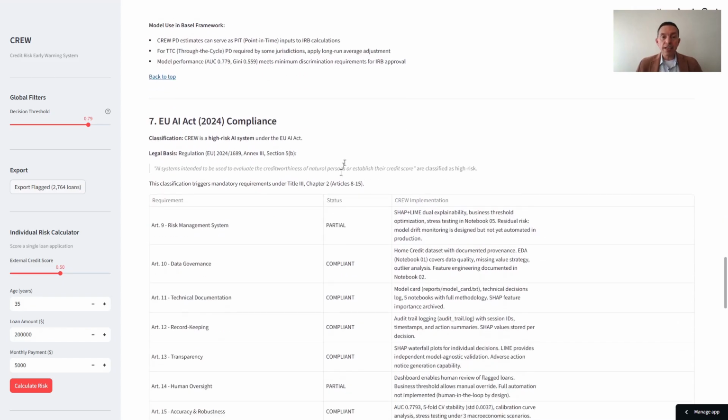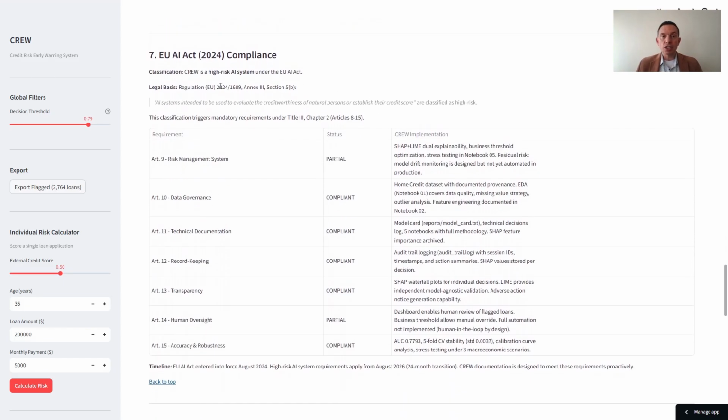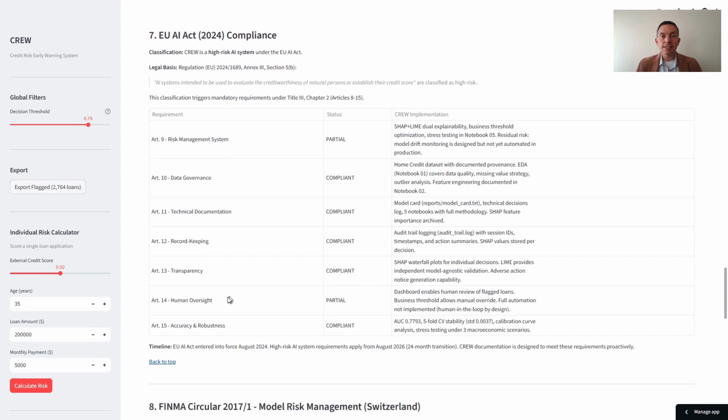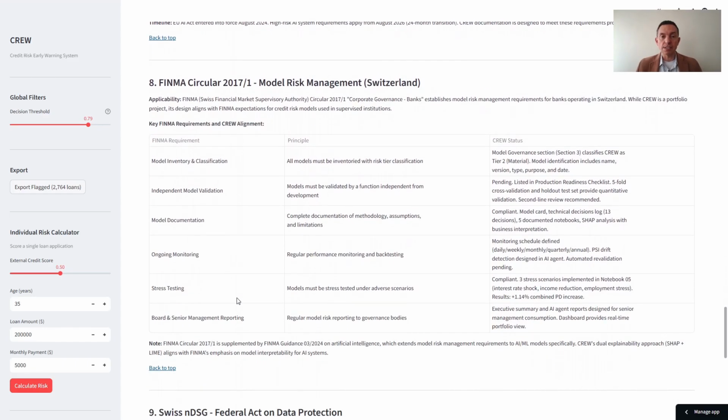This is CRU classification under this EU regulation. Articles 9 and 14 are partial by design. Drift monitoring is built, but not yet automated, and human override is intentional. Full compliance will apply from August 2026.